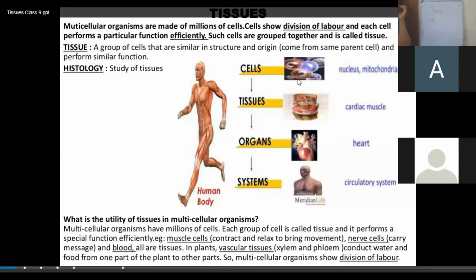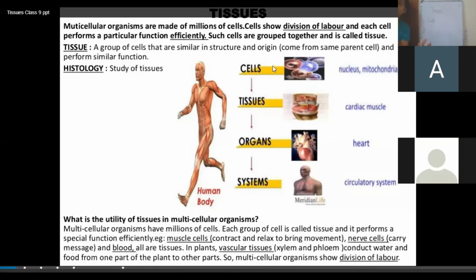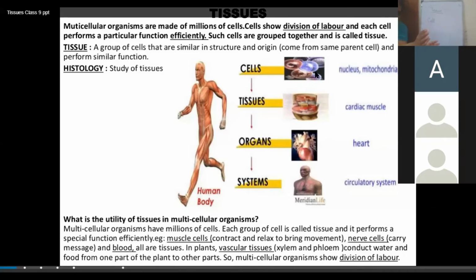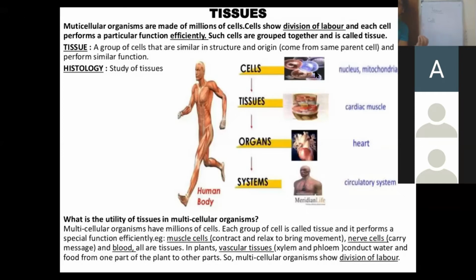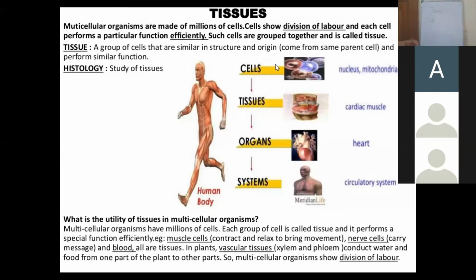So the question arises: if at the cellular level we are quite similar to each other, then at which level of organization do we become different? For that, we first have to understand the various levels of organization in an organism.